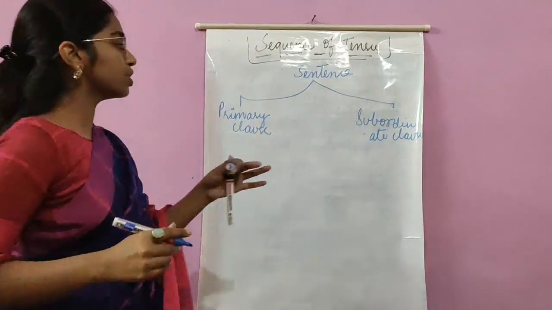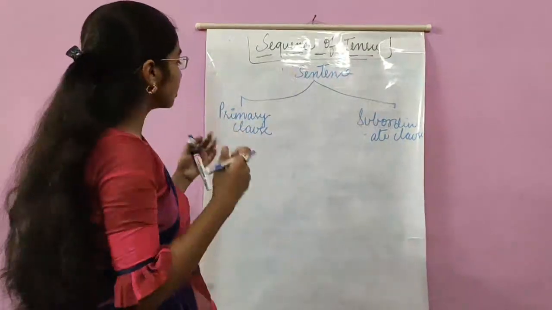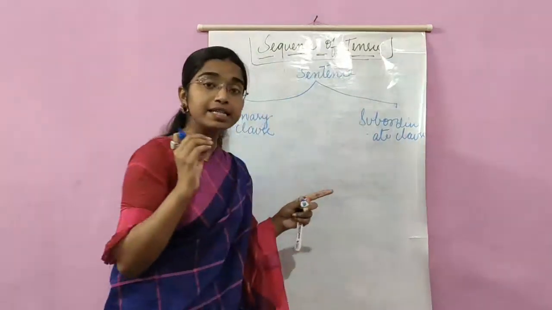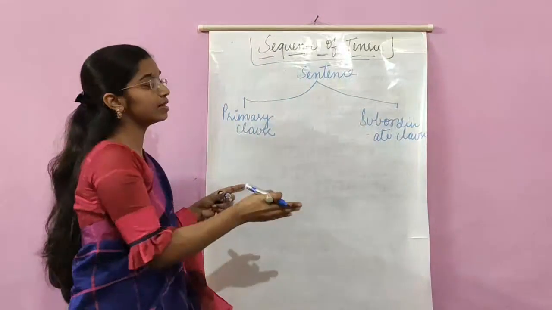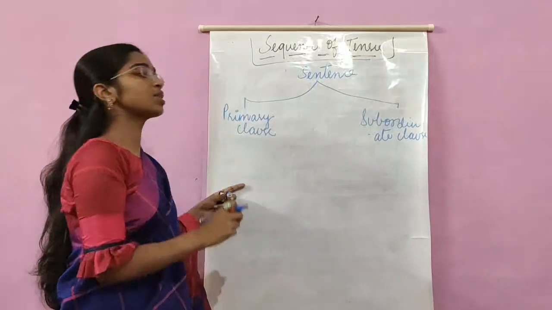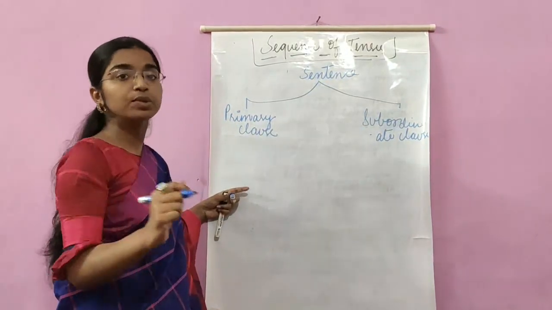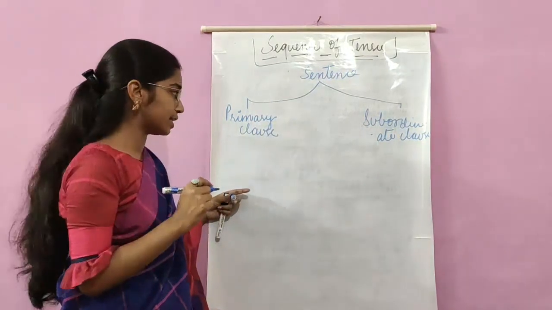Okay, primary clause and subordinate clause. Now the question arises, what is primary clause and what is subordinate clause? It is mandatory for you to understand this, because without this concept you will not be able to understand the rules of sequence of tenses.